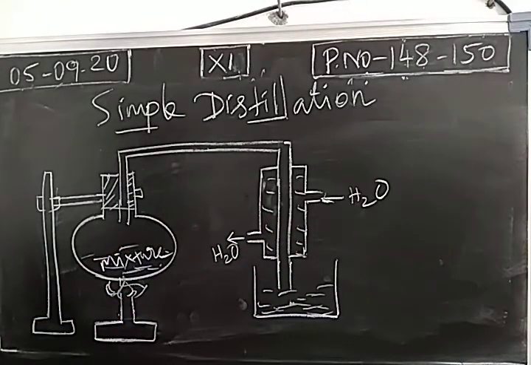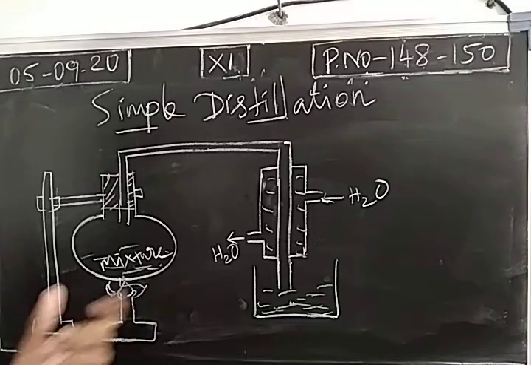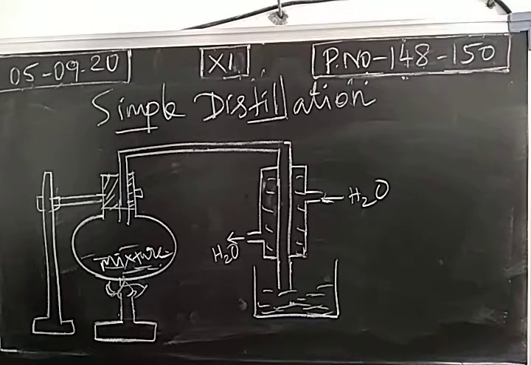The major principle of this distillation is, if two components are present in the mixture, for example benzene and nitrobenzene, and the liquid mixture is heated, when a component reaches its boiling point, it will become vapor. Benzene and nitrobenzene each have a particular boiling point: benzene 354 Kelvin and nitrobenzene 484 Kelvin. Along with that, some impurities may also be present. So when we heat it, which component will reach its boiling point first? Benzene.